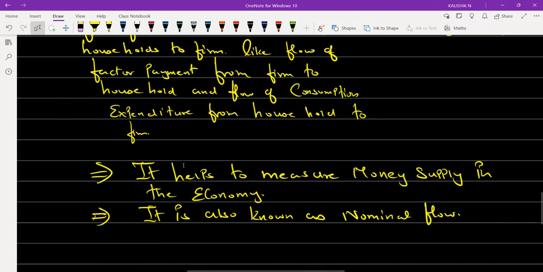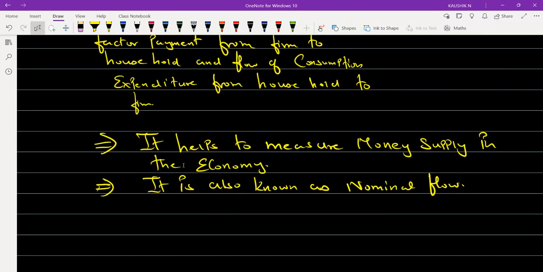And last but not the least, the purpose of this money flow should be understood. For what is the money flow used? Money flow helps to measure the money supply in an economy, and it is also known as what? Nominal flow. What is the other name of money flow? Money flow is also known as nominal flow.